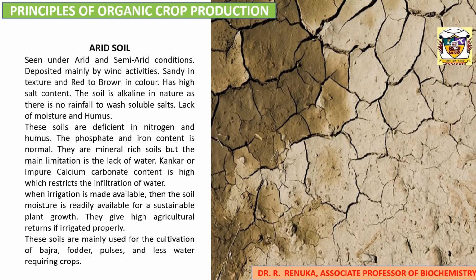When irrigation is made available, the soil moisture is readily available for sustainable plant growth. They give high agricultural returns if irrigated properly. The soils are mainly used for the cultivation of bajra, fodder, pulses and less water requiring crops.